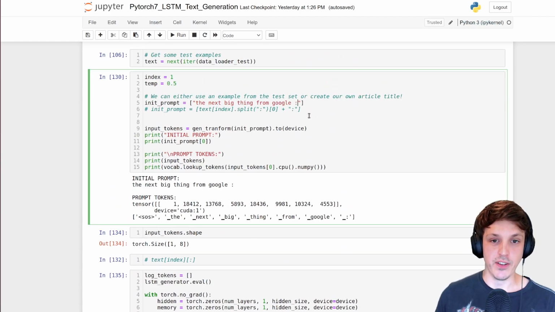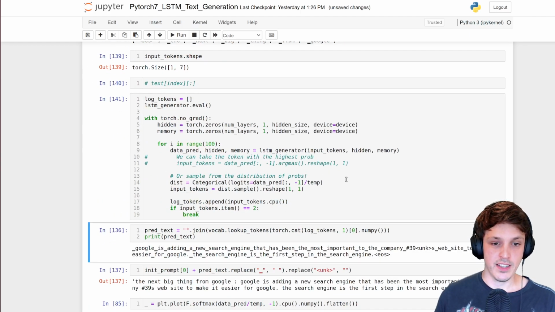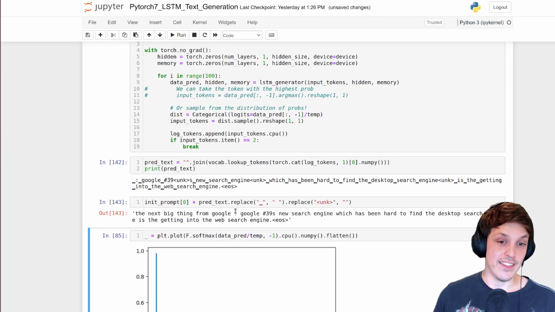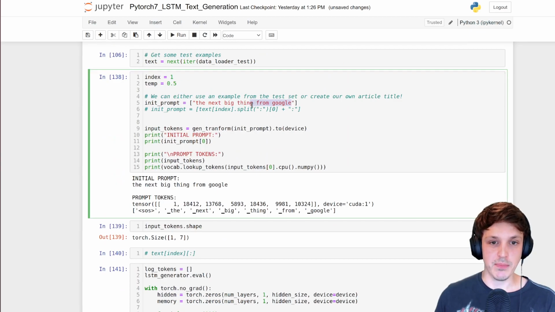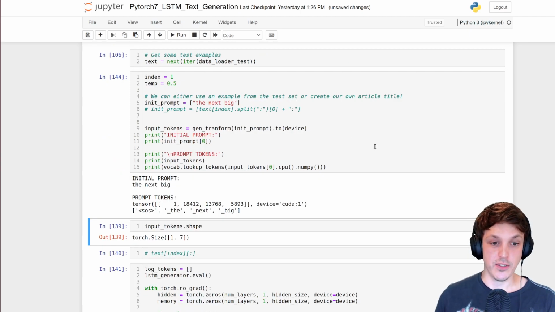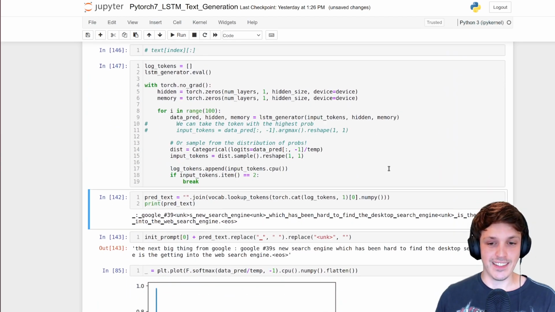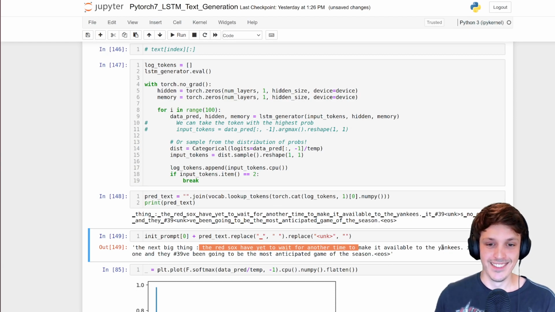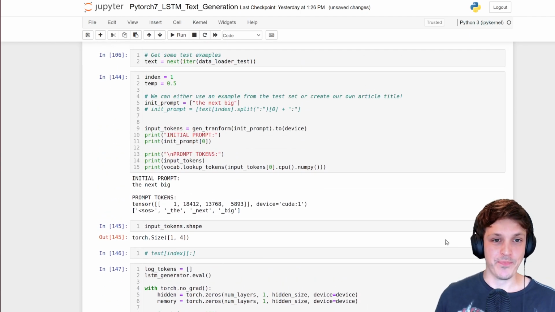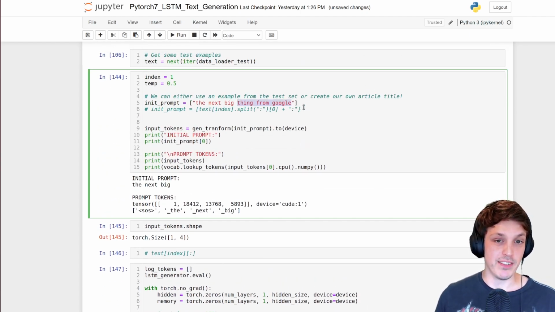I'll just show you what happens if I don't include that colon there. It adds it straight back in. You can see the first token here. So maybe if we make this a bit shorter, it obviously thought, okay, that's the title. It's done. There we go. It's added the colon. So the next big thing colon. The Red Sox have yet to wait for another time to make it available to the Yankees. So it's strung a sentence together. Doesn't really mean too much. But yeah, you can actually prompt it that way to try and generate an article.